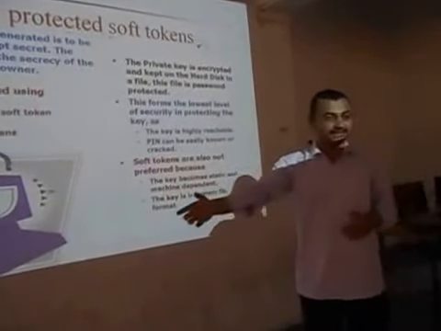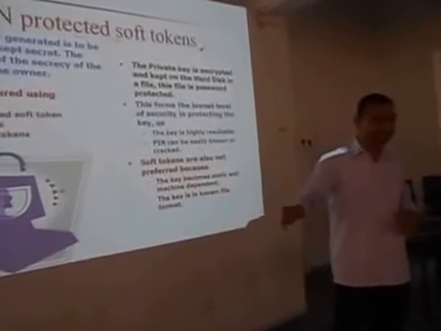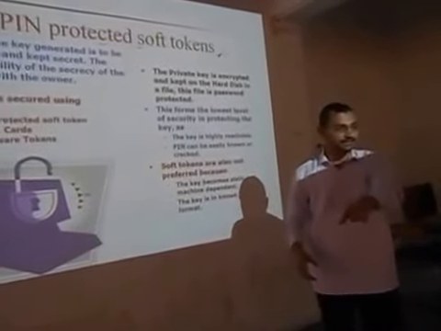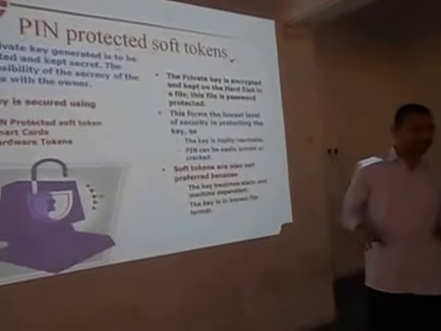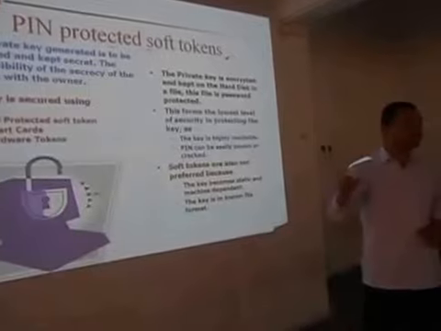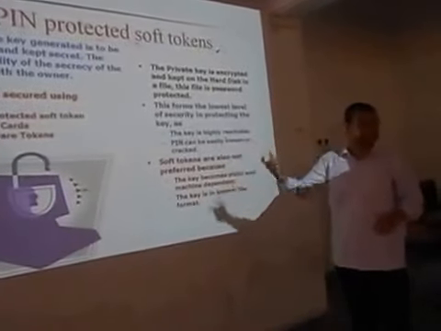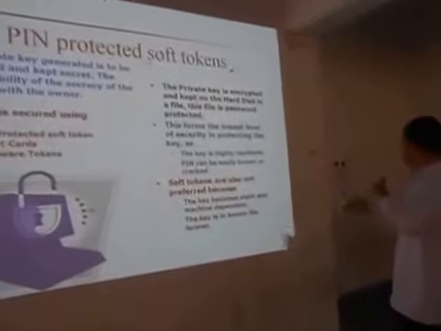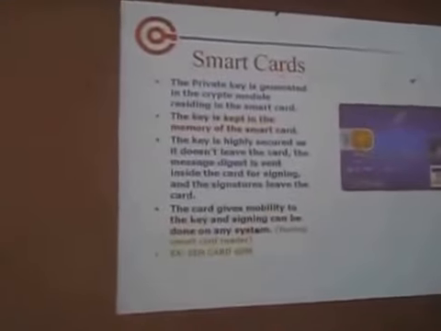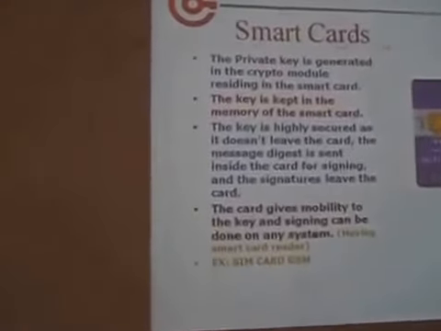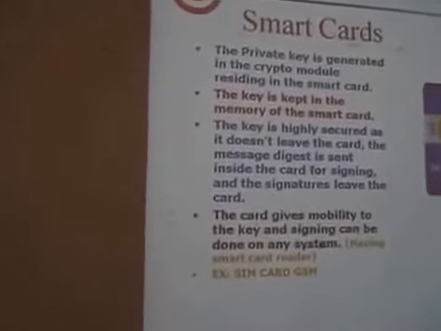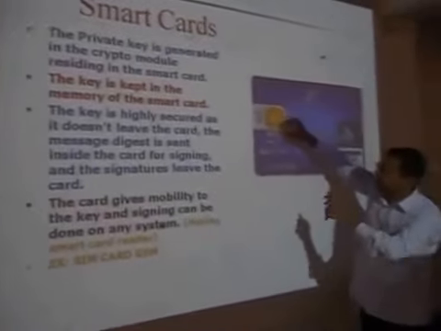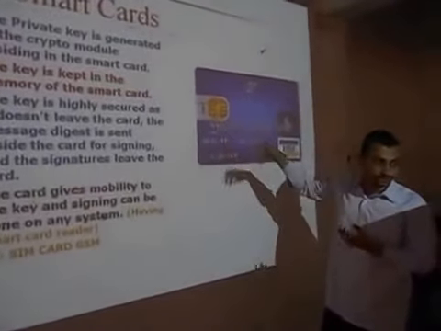If anybody searches our computer, it can be reached. Even if we put a password, that can be broken. The password for the folder can be broken and the private key can be easily seen. That's why we are using some methods. This is the smart card. Smart card is generated. This is where the message is put into the smart card.